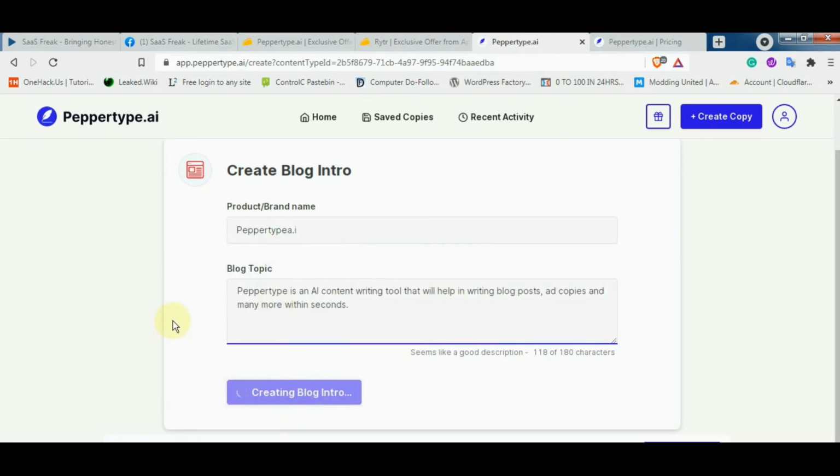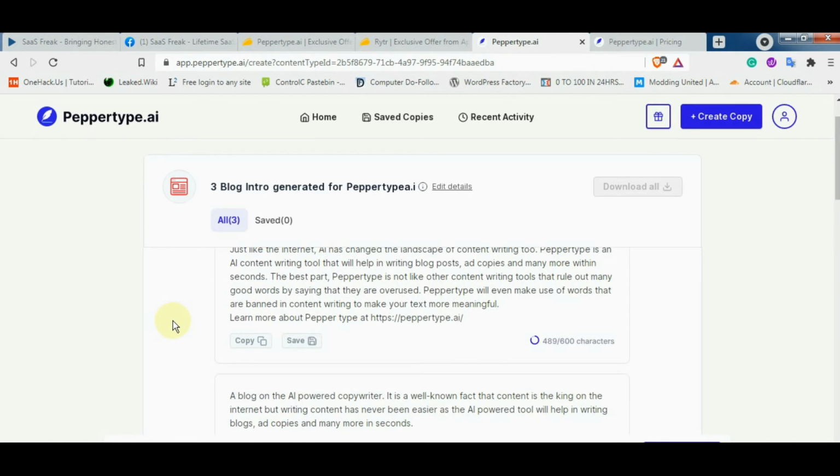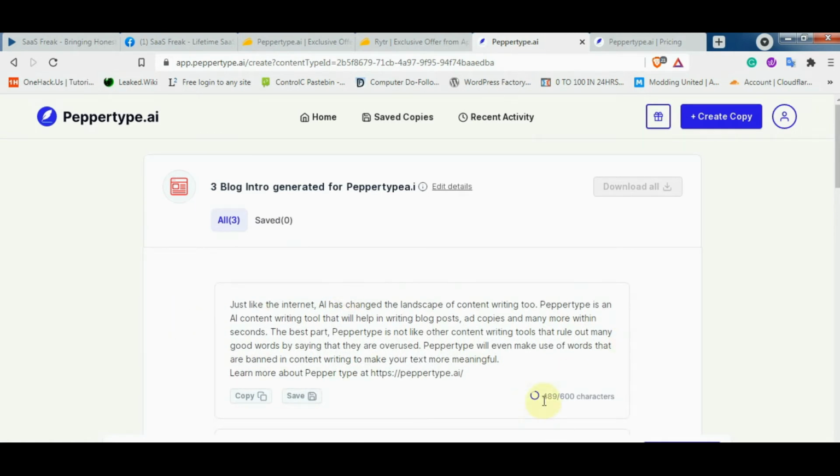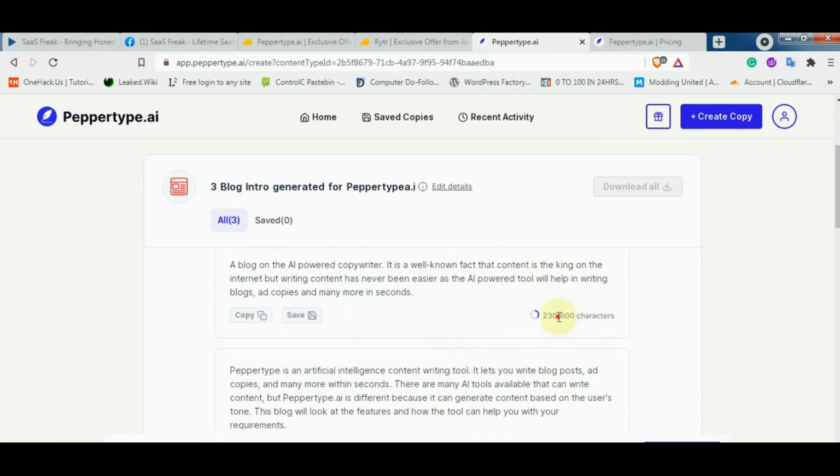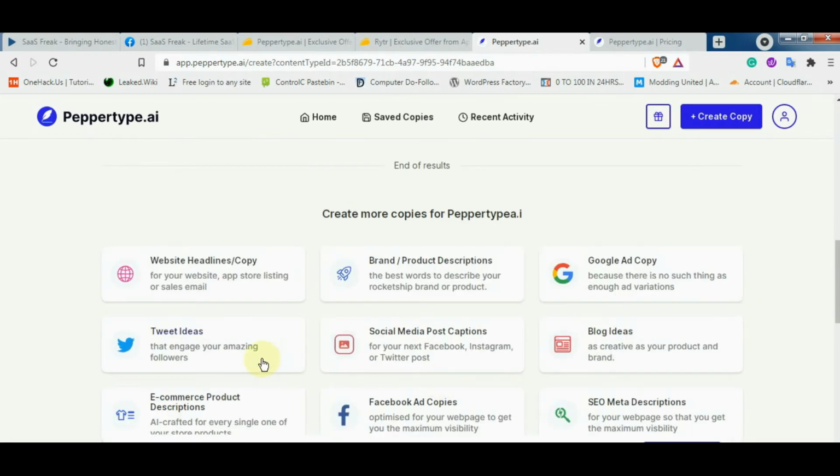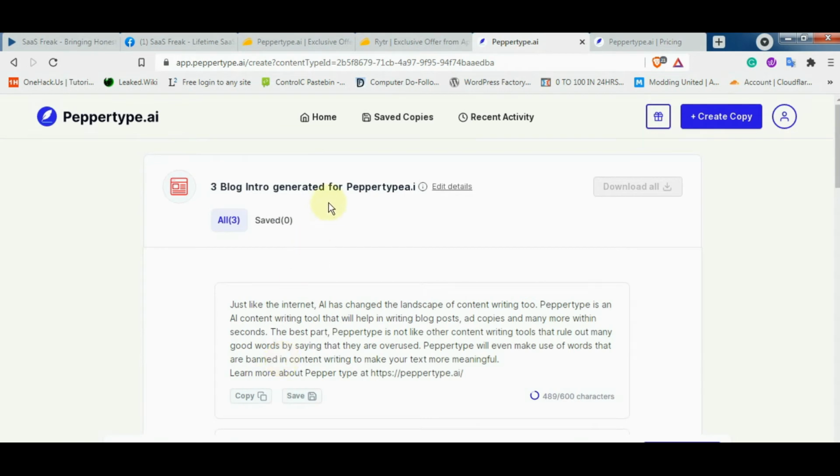Let's just click on create and see what's the output. Okay, so we got our output. The output characters is 489 for the first one, then 230. So we got three outputs. Let me read it for you guys.